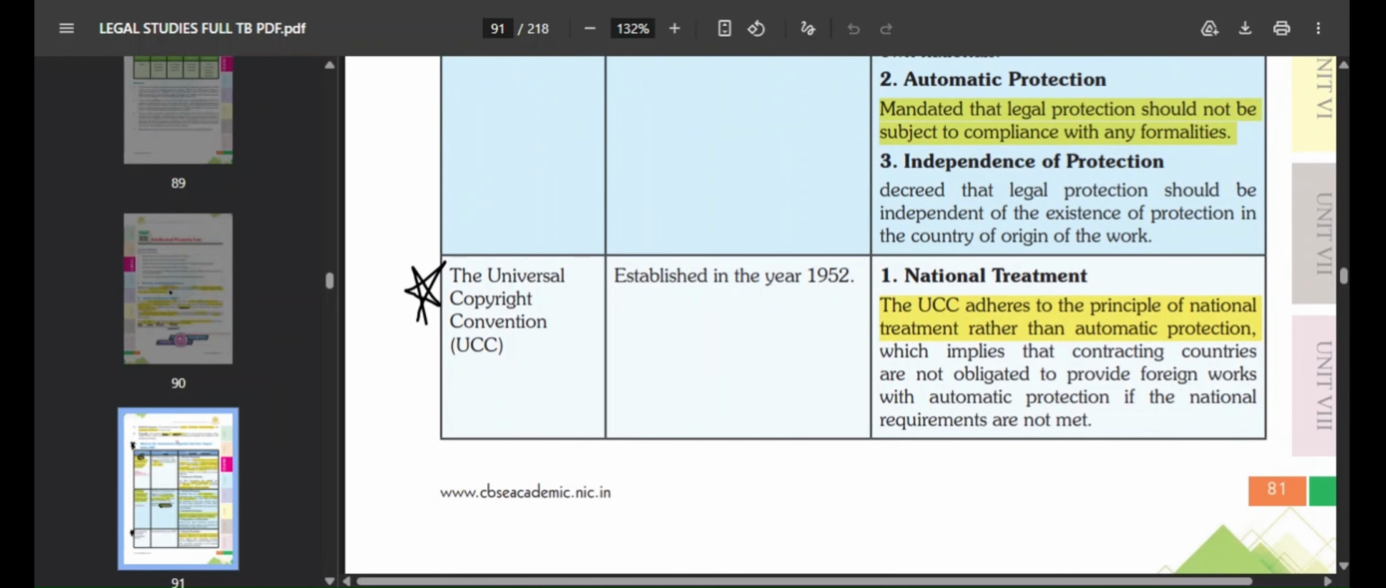Then you have the Universal Copyright Convention, UCC. It was established in the year 1952. This is also the same.